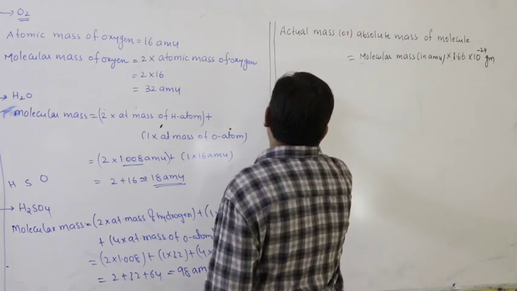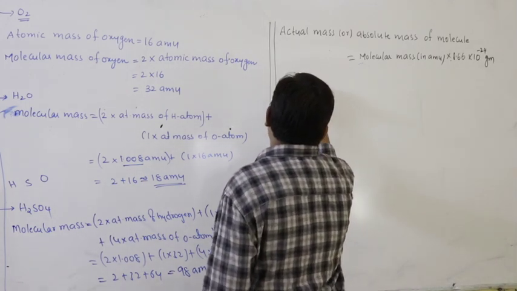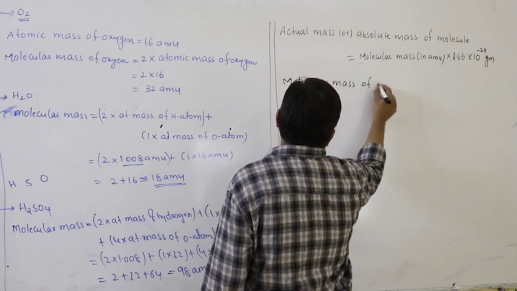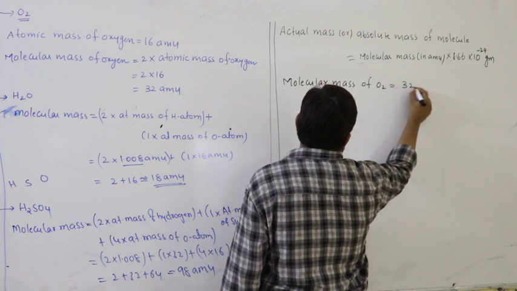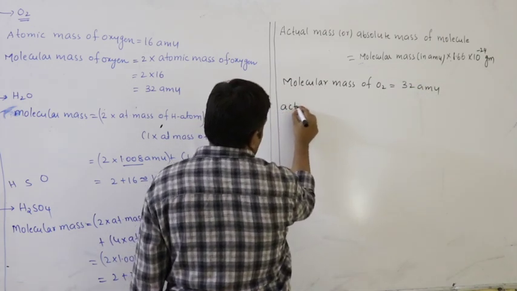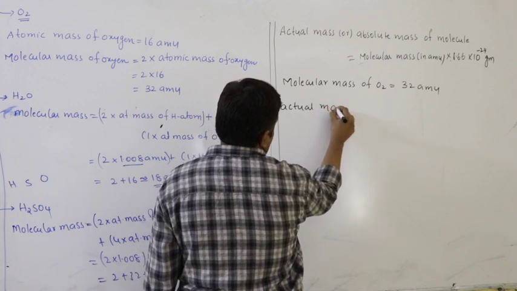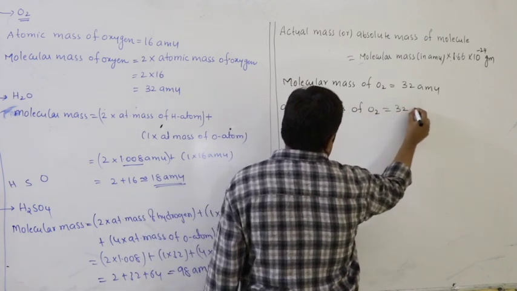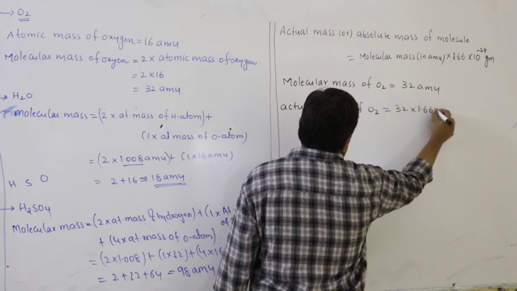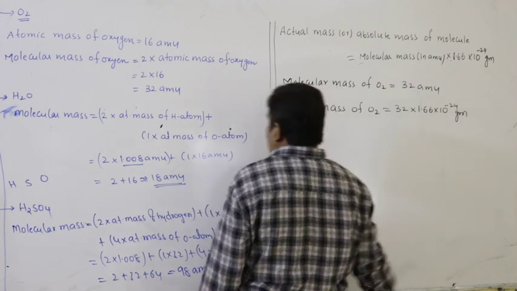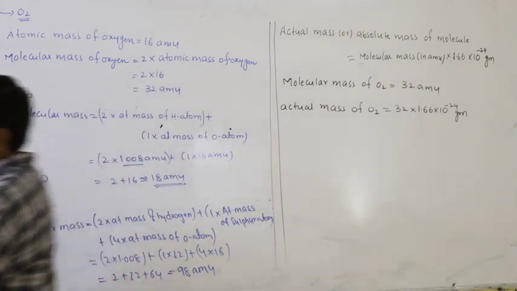So let us take one example. Molecular mass of oxygen is 32 AMU. Actual mass of oxygen is 32 into 1.66 into 10 power minus 24 grams.